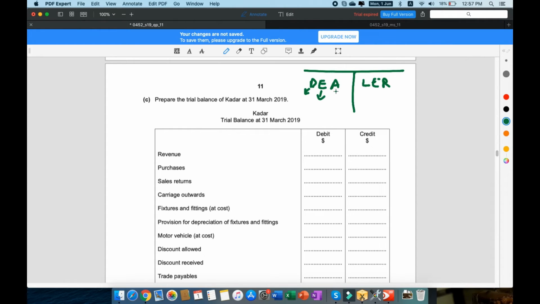E and A are assets, and E is expenses, right? So drawings, expenses, assets, and the L is liability, the E is equity, and the R is revenue, right? So just keep that in mind, and this shouldn't really be a problem.